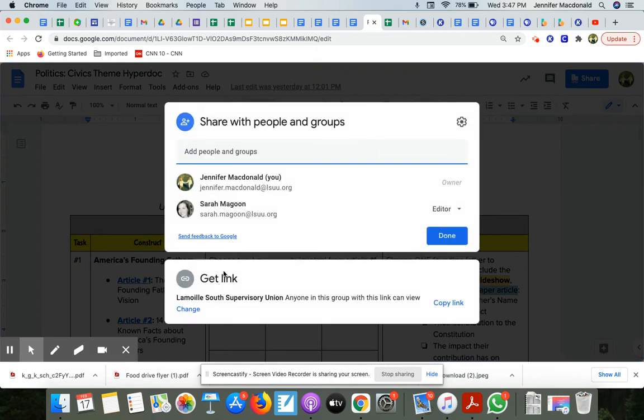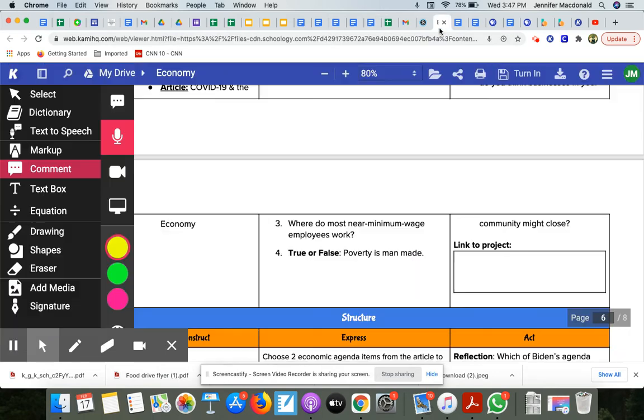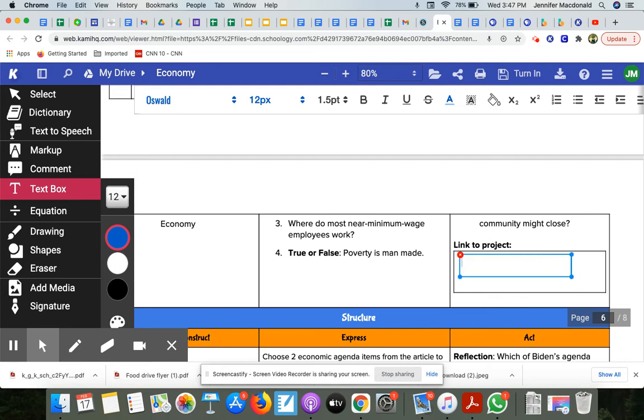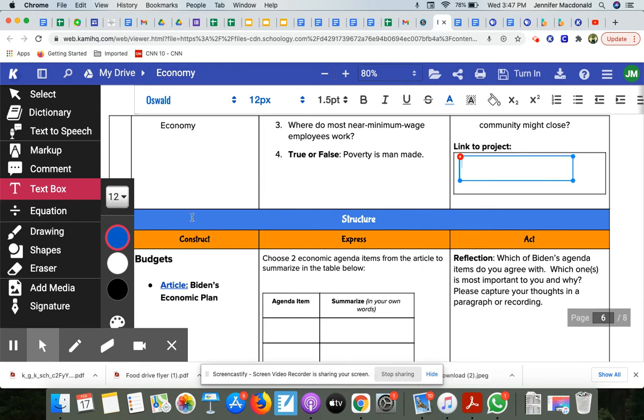You make sure down here at the bottom when it says get link that LSSU, anyone in this group can view this link. You want to make sure that's what's turned on. Then you're going to copy this link, click done, head back over to Cami. You'll insert a text box, and then you'll go ahead and paste your link right in there.